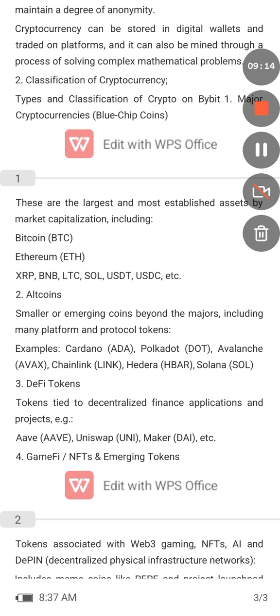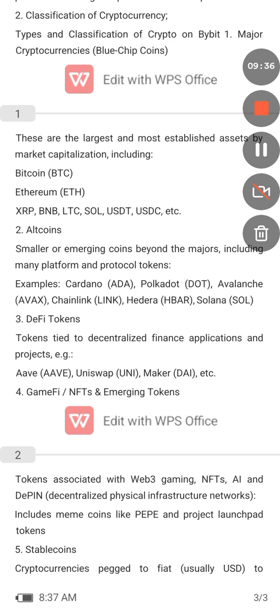We also have altcoins, which are smaller or emerging coins. They are still small in value and price, but they are coming up and growing in value. Examples are ADA, DOT, Link, and others.